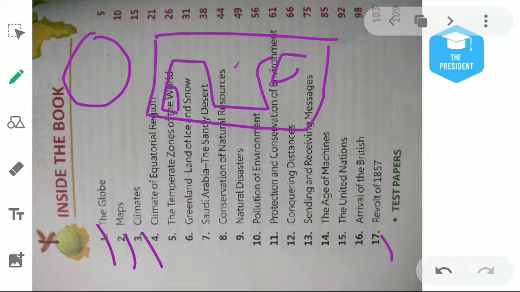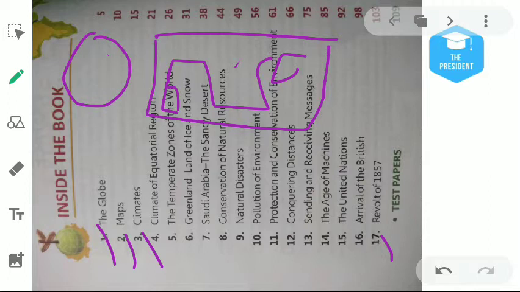Then the third chapter is about the climate. What is the climate? Suppose this is the month of April, and April is known for summer, meaning this is the summer season. Similarly, over a long time span and a large area, the kind of weather that exists on average is known as the climate.